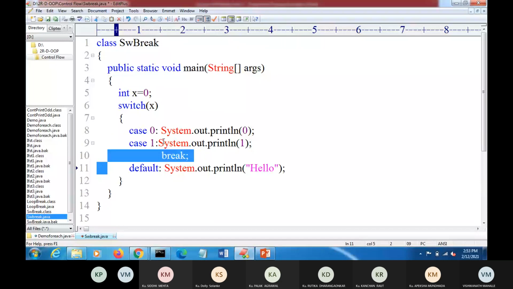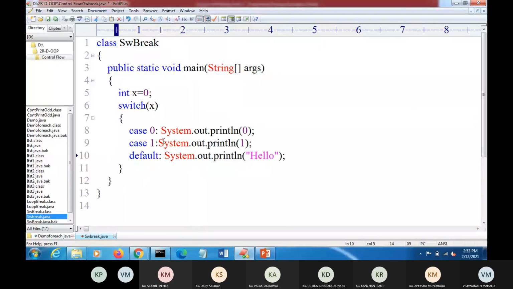There are two cases, and you can write any number of cases, and there is also a default case. Now there is no break statement in this switch case statement. When we execute this program, what will be the output?